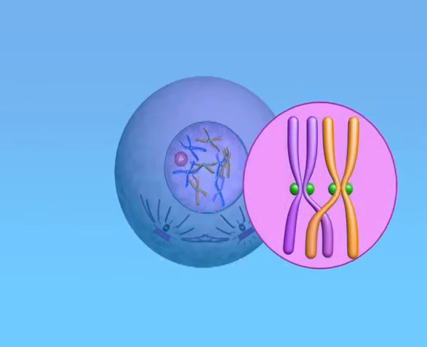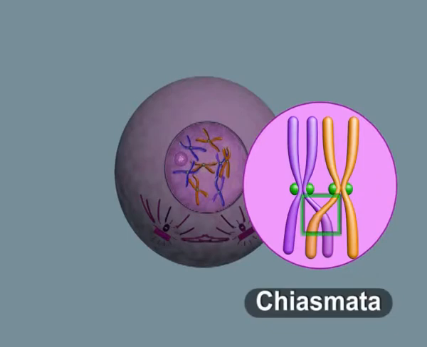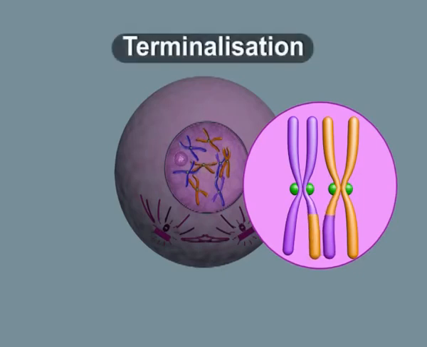The chromatids begin to pull apart, revealing an X-shaped structure known as chiasmata. At first, the chiasmata are located at the sites of the recombination nodules, but later they migrate towards the ends of the chromatids, which is called terminalization.